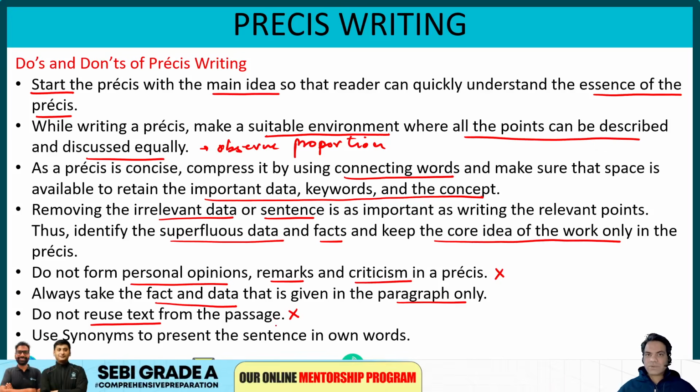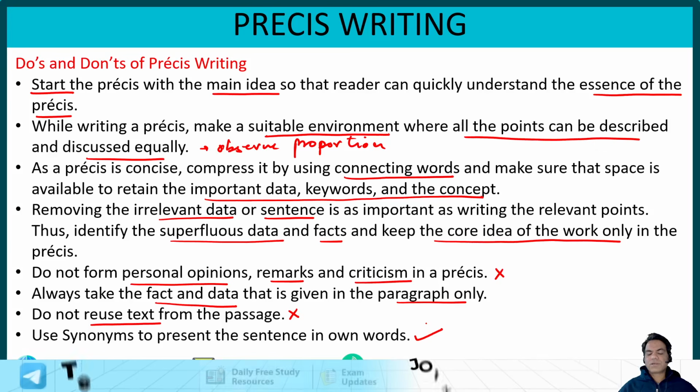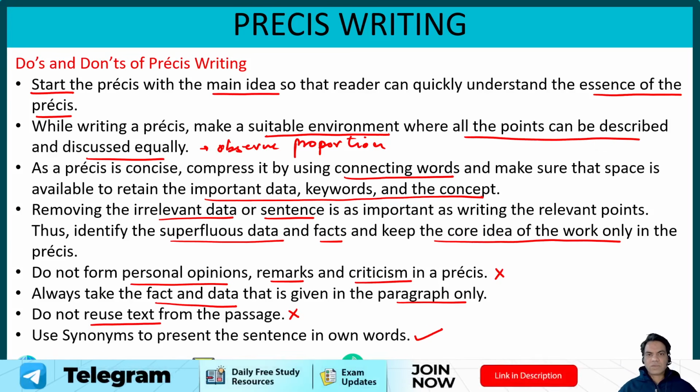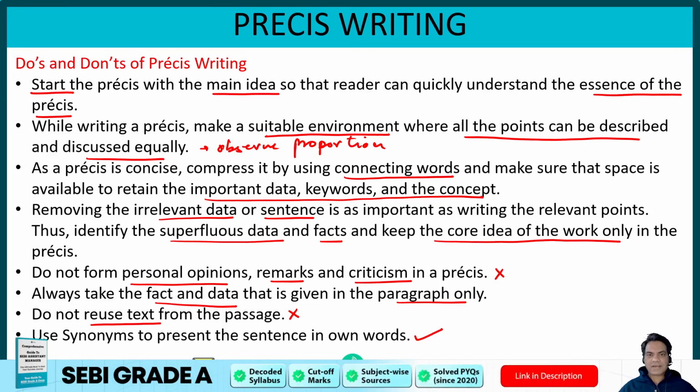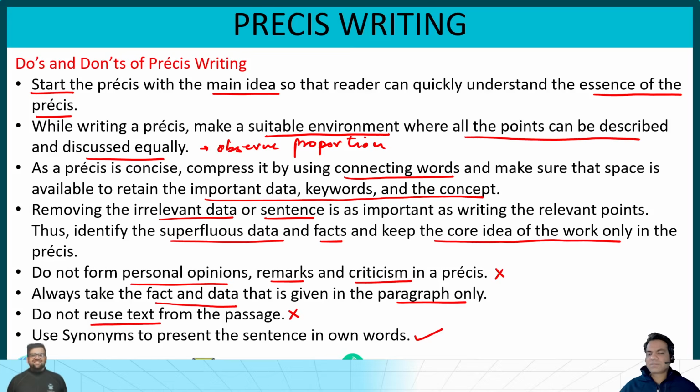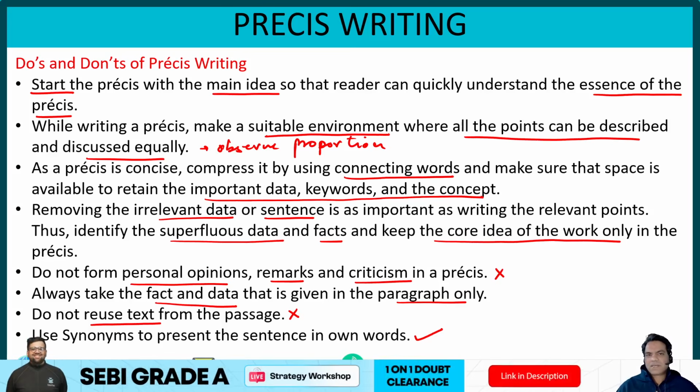And guys, what you need to do is use synonyms to present the sentences in your own words. So your vocabulary will play a crucial role here: your articulation, your drafting, how you present something in your own words. Can you use synonyms? Like for evolution, can you say overhaul? The overhaul of the gaming industry in the last two decades has been paved with the help of technology, internet, and changing interest or changing gaming ecosystem around the world. So you're saying the same thing but in your own words. That is what is needed in a précis.